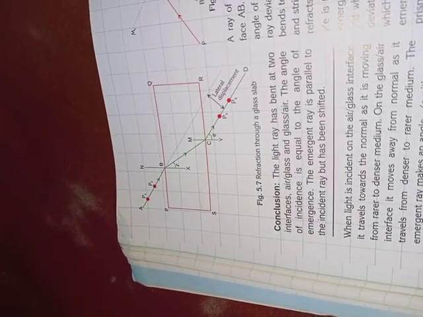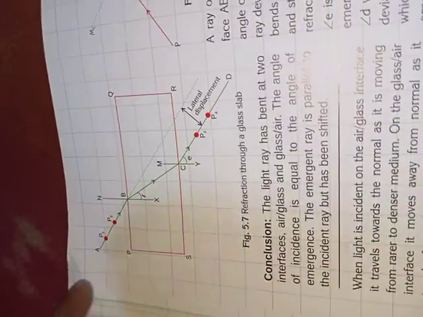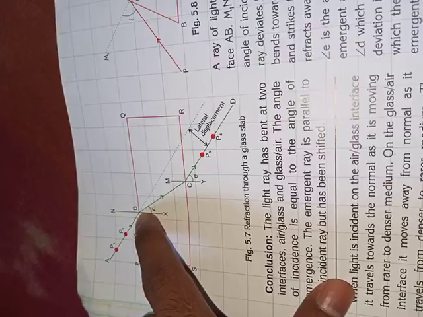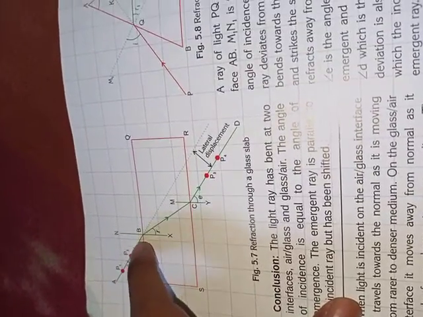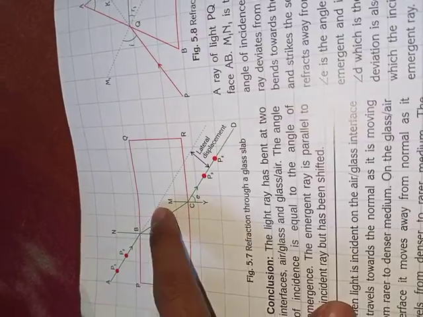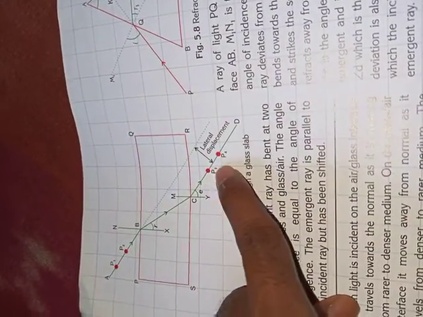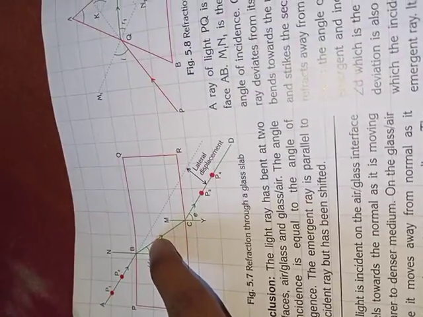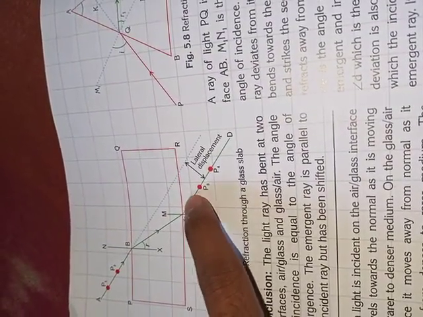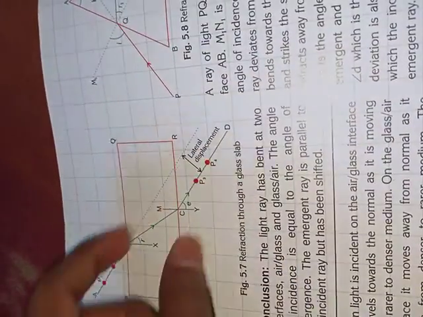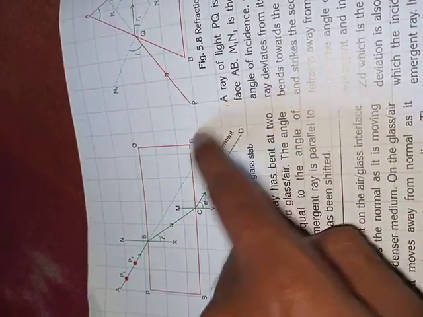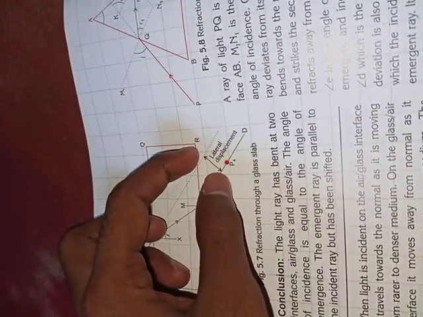Look at that, that is a prism. First, the light is refracting at the first surface. As it is coming from less dense to more dense, it will bend towards the normal. Again, it is coming there and refracting. Here, as it is coming from more dense to less dense, it will bend away from the normal. And you can see the ray should actually go from there, but it is going from here. So there is a deflection, and that displacement is known as lateral displacement.